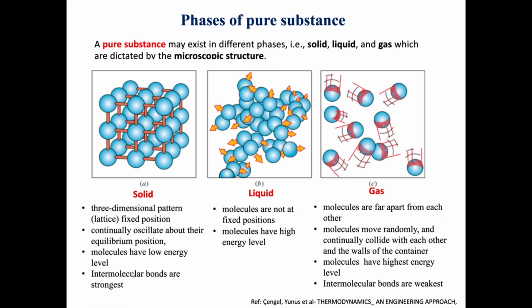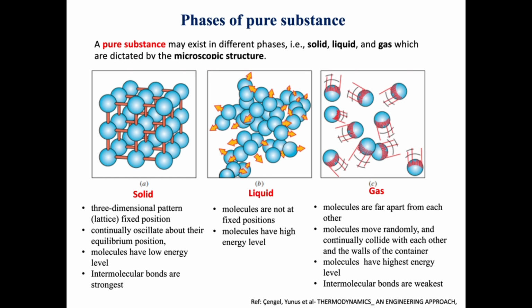Solid: three-dimensional pattern, fixed positions, molecules continually oscillate about their equilibrium position. Molecules have a low energy level. Intermolecular bonds are strongest. In liquid, molecules are not at fixed positions. Molecules have a higher energy level, and in gas, molecules are far apart from each other.